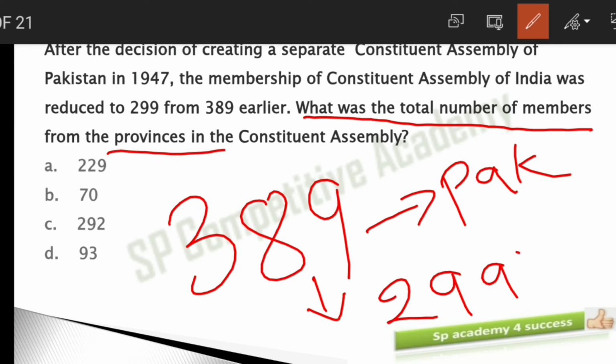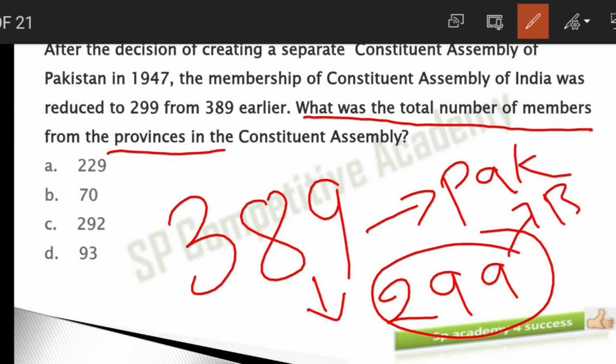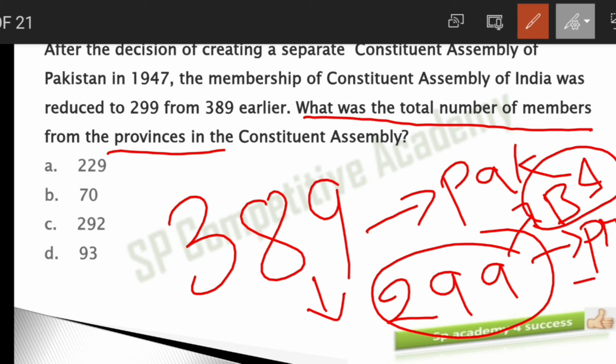So here these 299 members are from British India and also from the princely states. You have to know how many members are there from British India, leaving behind the princely states. So this is the question. Hope you understood the question. You have to identify the British India members after the decision of a separate constitution for Pakistan.